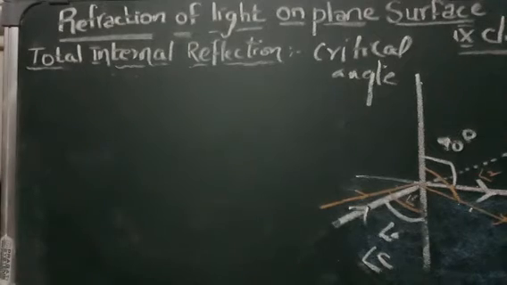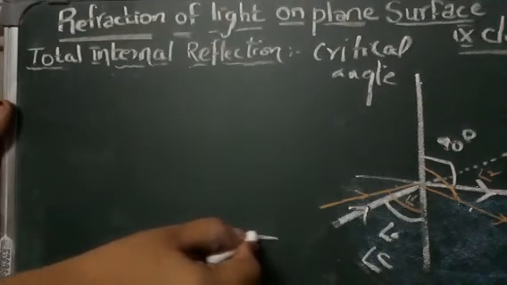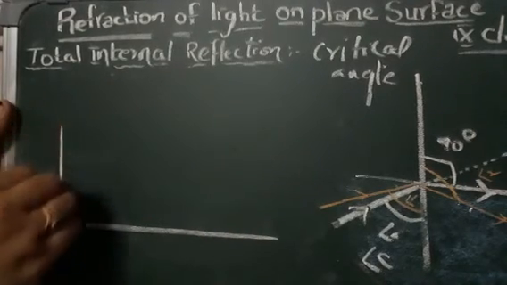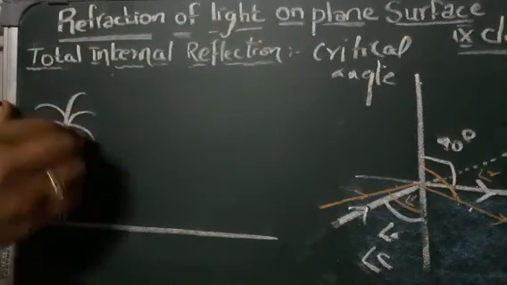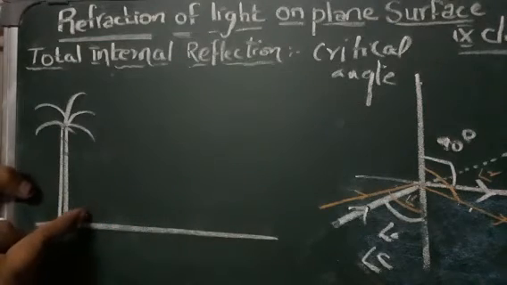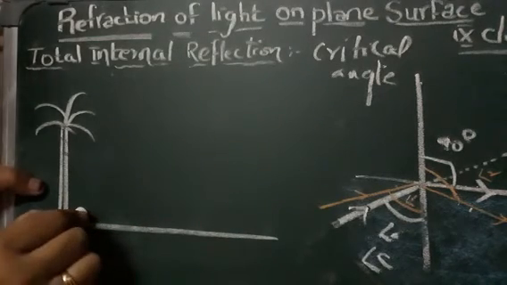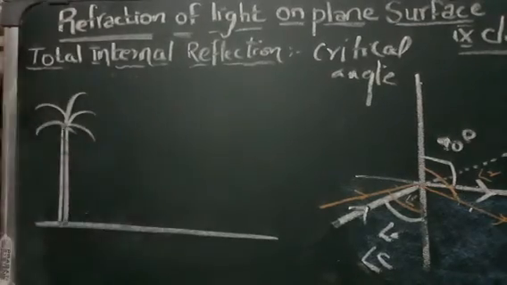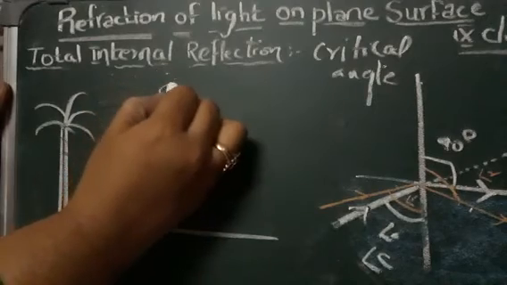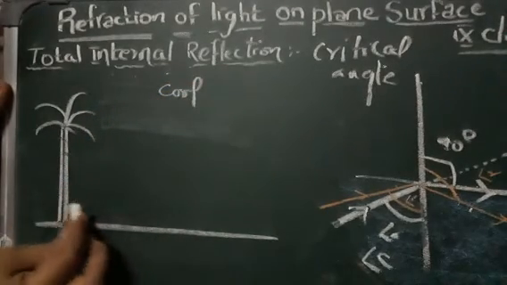There also, for example, in the summer season you will see that there are many trees, but the temperature is very hot. So the air just above the surface is hot. This is your land, and here is your tree. You will see that the land surface is hot, and the air present in the region above is a little cooler. Here you can see that it is hot.